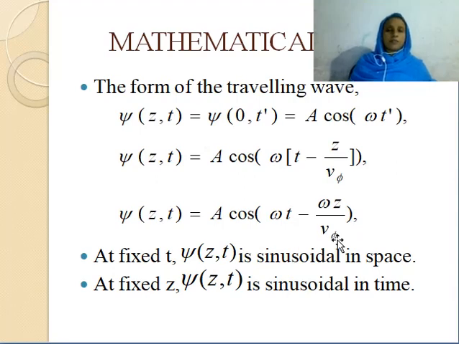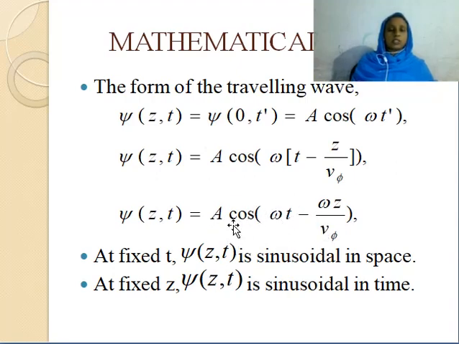At the same time, think about another case. Suppose for a given z, we look at the motion of the system. For a given z, the displacement varies sinusoidally again, sinusoidally in time. That means in this second case, omega z by v phi is a constant, but there is the term omega t.